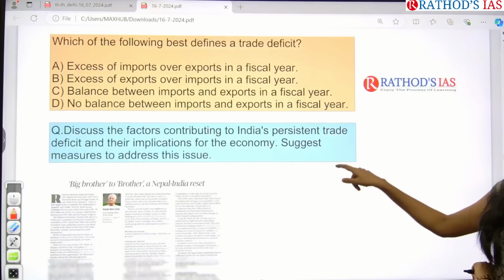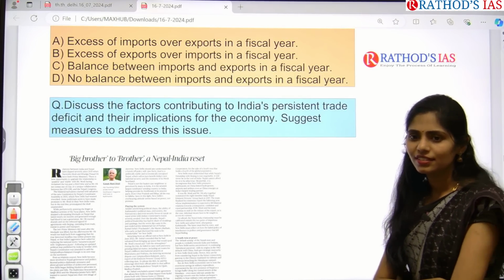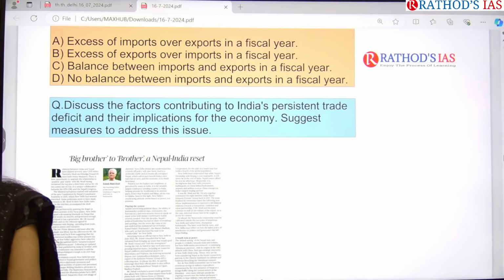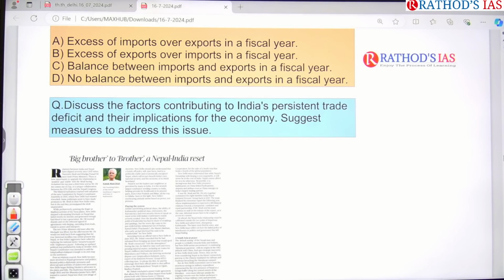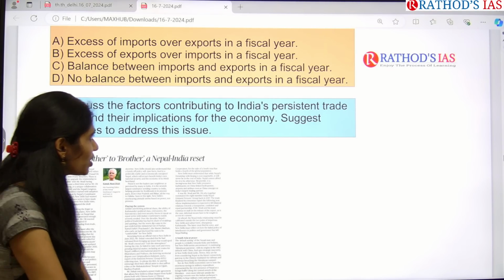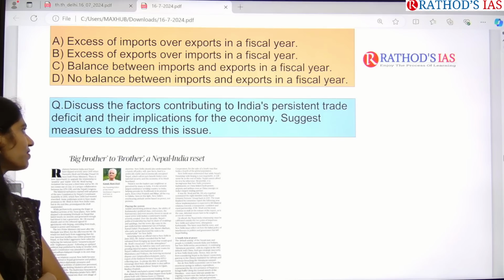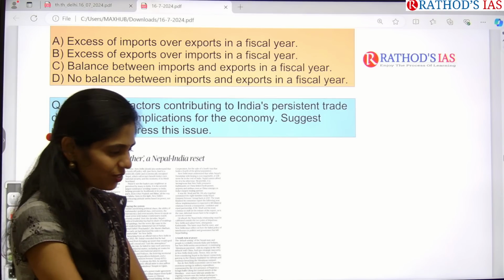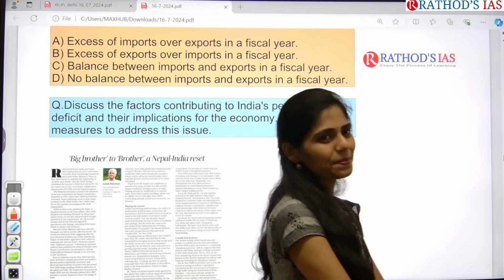So take down the question. Discuss the factors contributing to India's persistent trade deficit and their implications for the economy. And I added one more thing: suggest some measures.